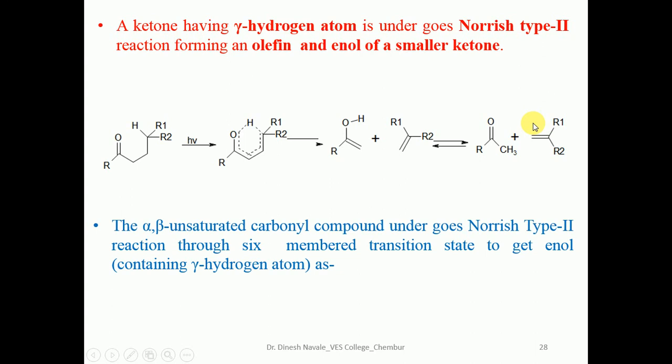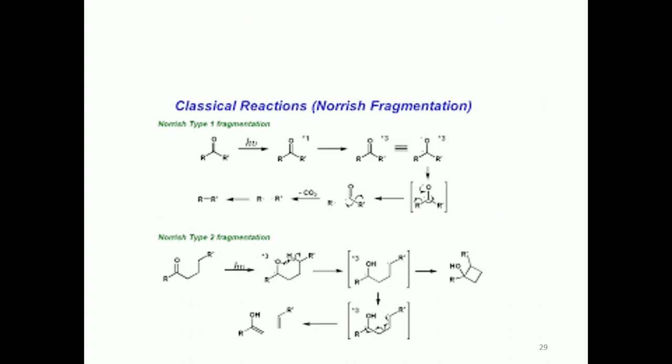So the alpha, beta unsaturated carbonyl compound undergoes the Norrish type 2 reaction through a 6-member transition state to give the enol containing the gamma hydrogen atom, like this one. So this is the classical reaction.